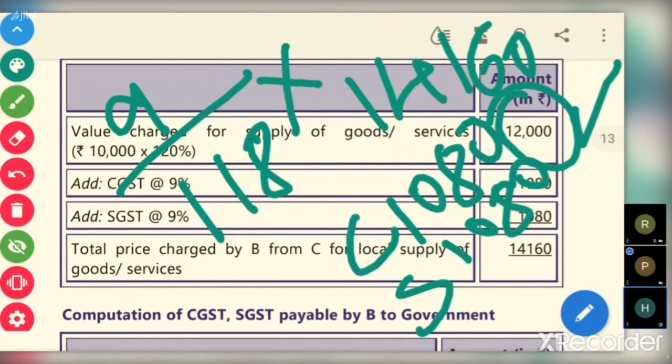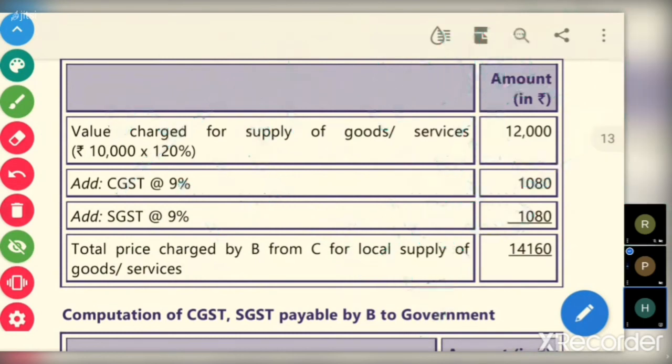Fine, sir. But sir, I'm not talking about the retailers. I'm just talking about any person, whether it is a wholesaler, retailer, everything. The same thing will apply on the output inclusive value, whether it is a wholesaler, supplier in the supply chain, distributor, C&F agent, or retailer, whoever it is, for any subsequent sale.